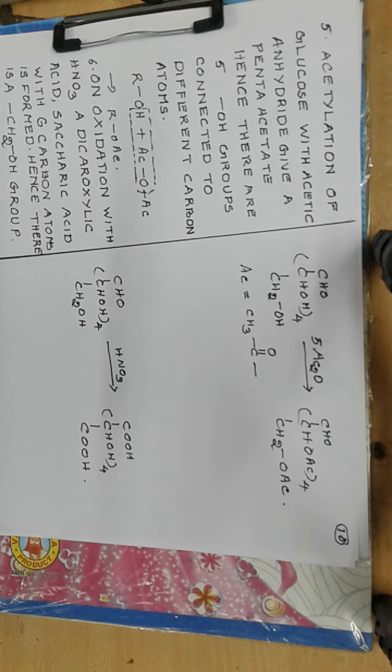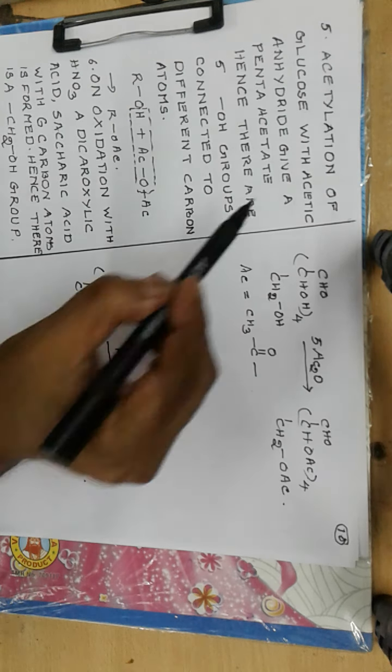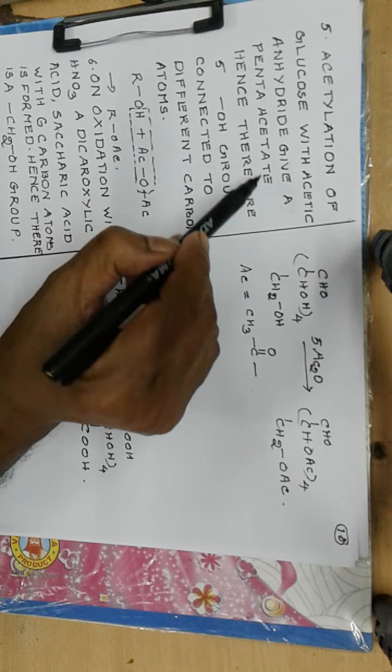Now acetylation of glucose with acetic anhydride gives a pentaacetate. Hence there are 5 OH groups connected to different carbon atoms.